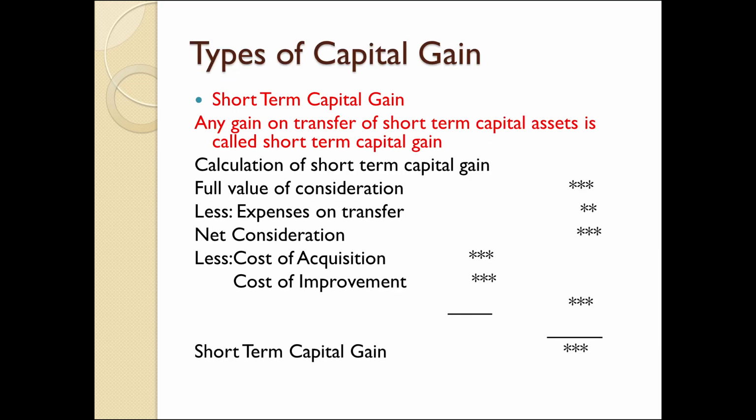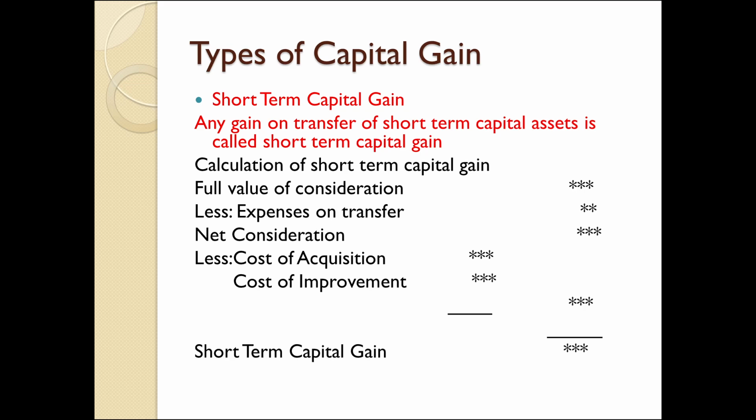So here we have to calculate capital gain. For short-term capital assets, there are not many calculations. We can calculate from the full value of consideration. We have to consider the value of consideration. From that, we have to reduce expenses relating to transfer. It means any expenses borne by the assessee relating to sales, I mean brokerage, commission, etc. The balance amount is called net consideration.